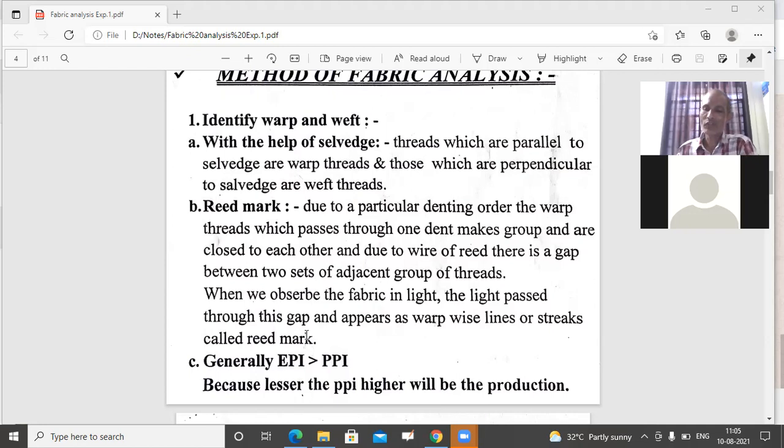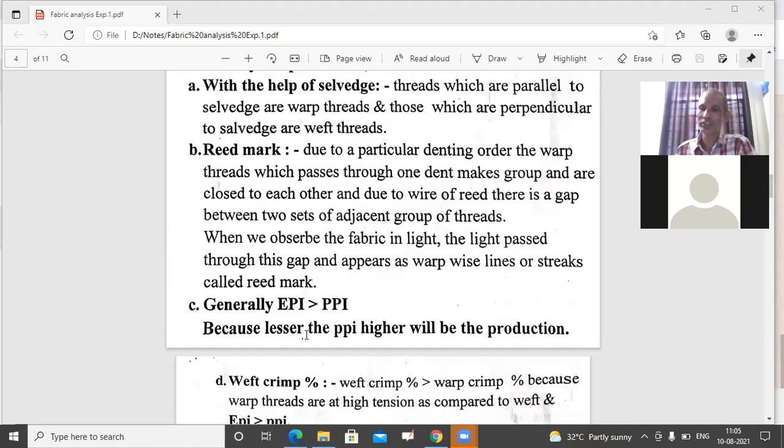But in very dense fabric, sometimes we cannot see these reed marks after finishing of the fabric. Then this method cannot be applied, particularly when the density is very high. At that time, we apply the third method. Generally, EPI is higher than PPI. So we find out threads per inch in both directions, and the direction in which threads per inch are higher, that direction is the warp direction, because generally EPI is higher than PPI in the fabric.